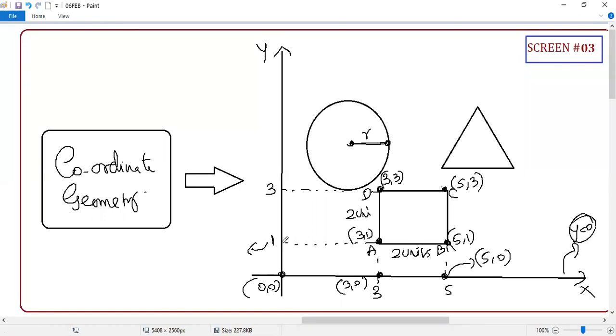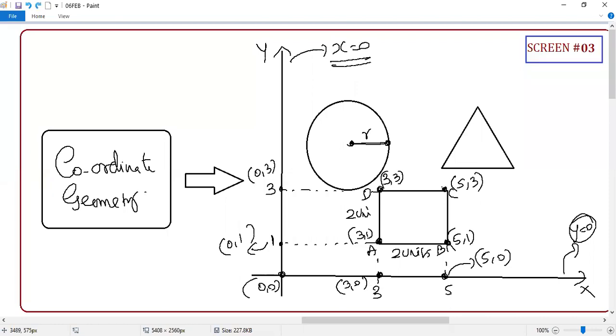Can you tell me who can say what is this point in the coordinate system? (0, 1). This is (0, 3). Notice, in the y-axis your x value is 0. So that's why the equation of the y-axis is what? x equal to 0. Why? Because in the entire y-axis your x equals 0. In the entire x-axis your y equals 0. Clear or not? Very important truth, students.